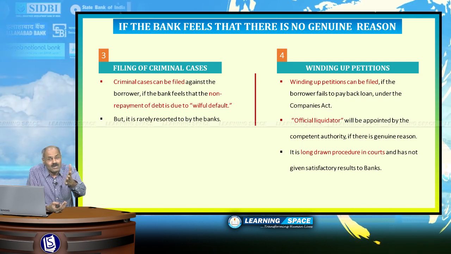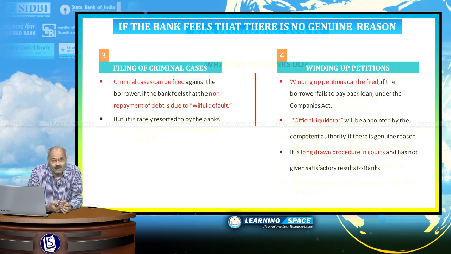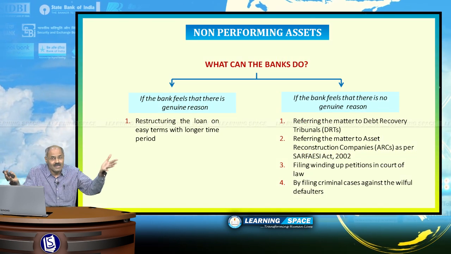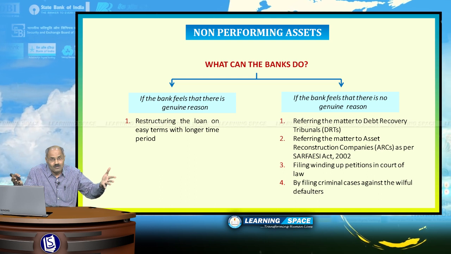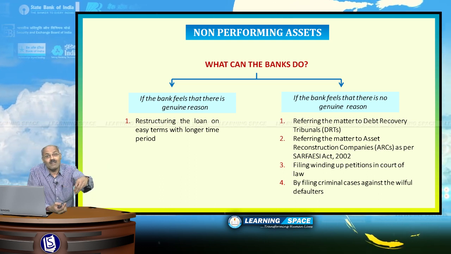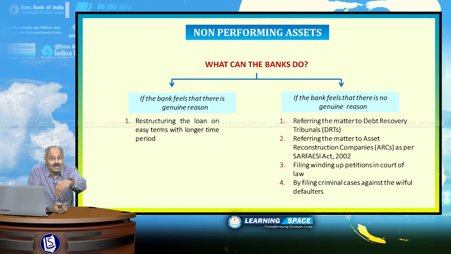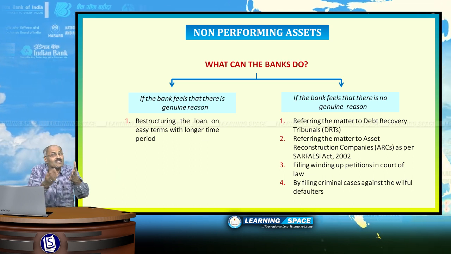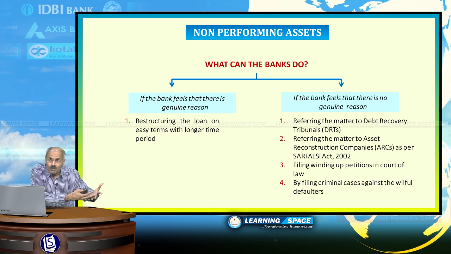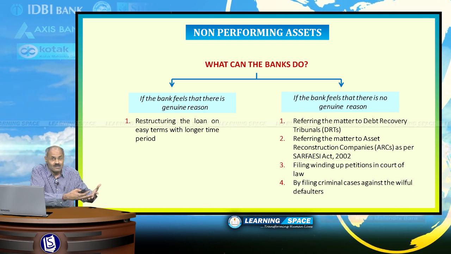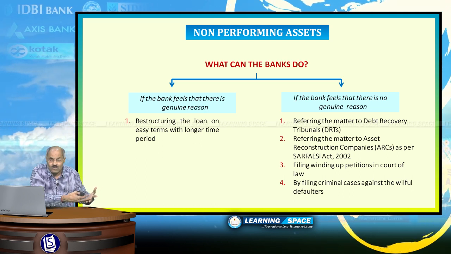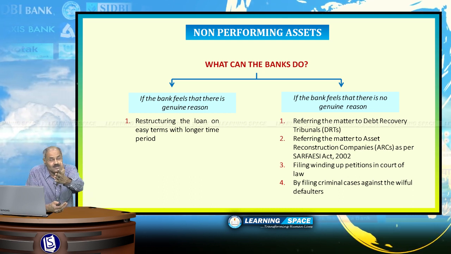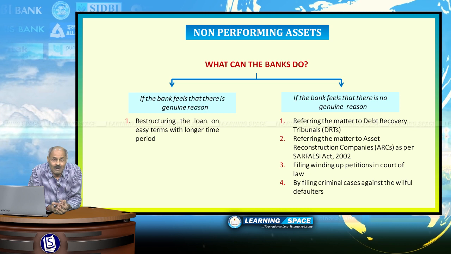I talked about big loans here. That means when the loans are given to corporates, when the loans are given to the companies, these are the options available. But when a small customer fails, then banks have got several options. Collateral security will be there. Banks will immediately auction that property, because nowadays banks are not resorting to unsecured loans, and the biggest problem is with the corporate sector, right? So these are the options available for banks.